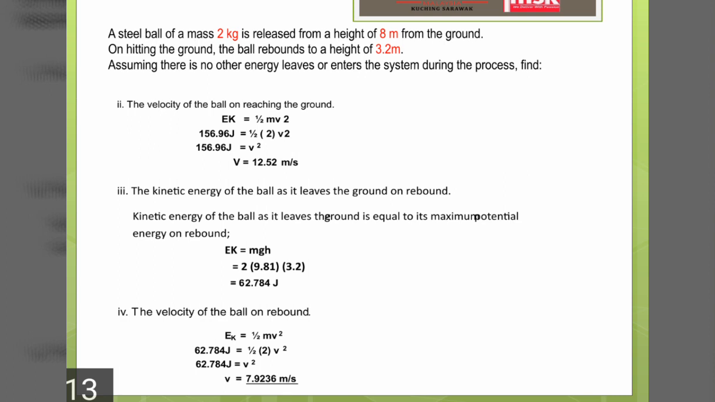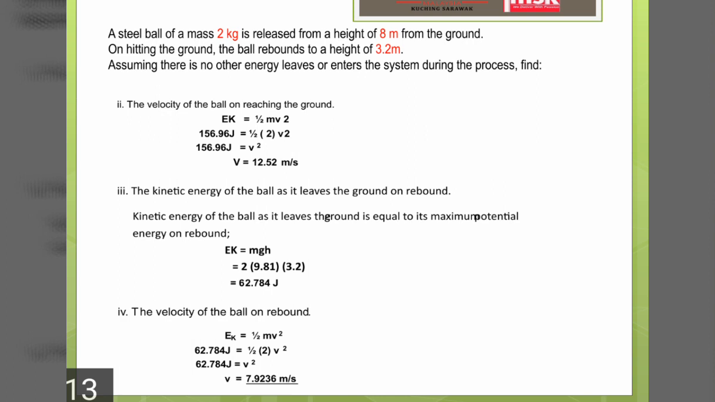Question number 2, find the velocity of the ball on reaching the ground. For this question, we use the kinetic energy formula, EK equal to half mv squared. So the answer is equal to 12.52 meters per second.